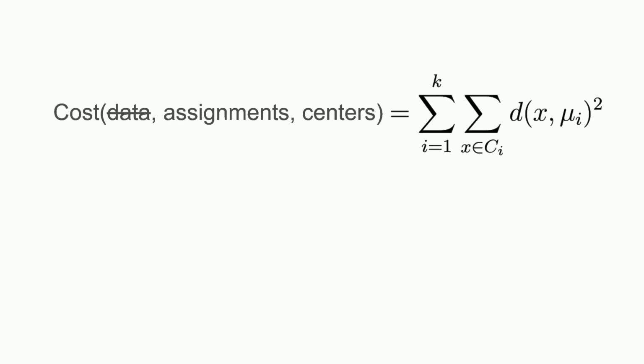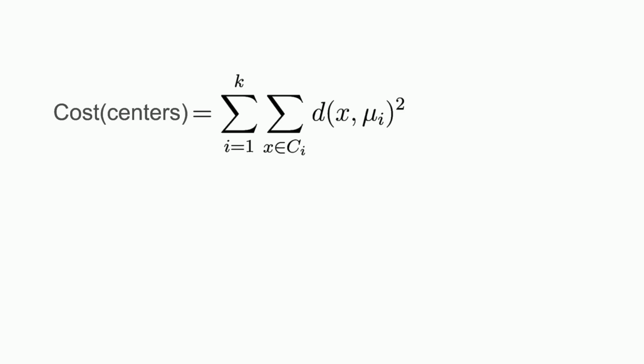Additionally, we just saw that in order to make the cost as small as possible, we need points to be assigned to the cluster with the closest center. Let's assume that that's already done, so assignments are fixed, and we just have a function that depends only on the centers. The question is, what value should the center take in order to minimize the cost?